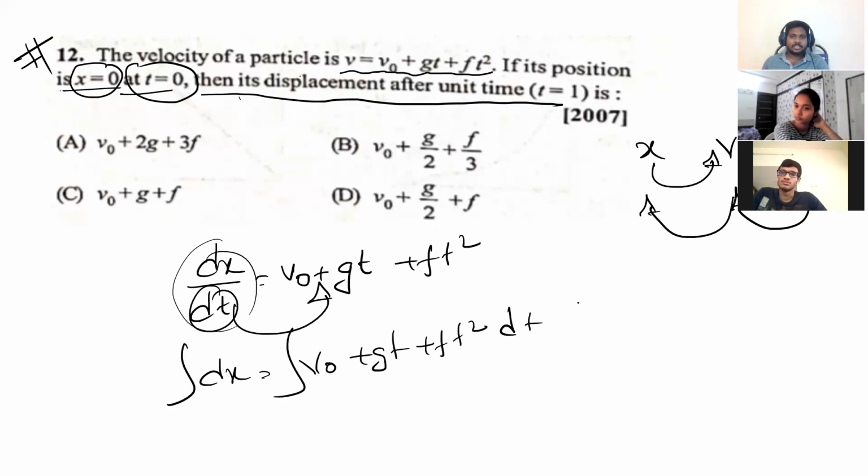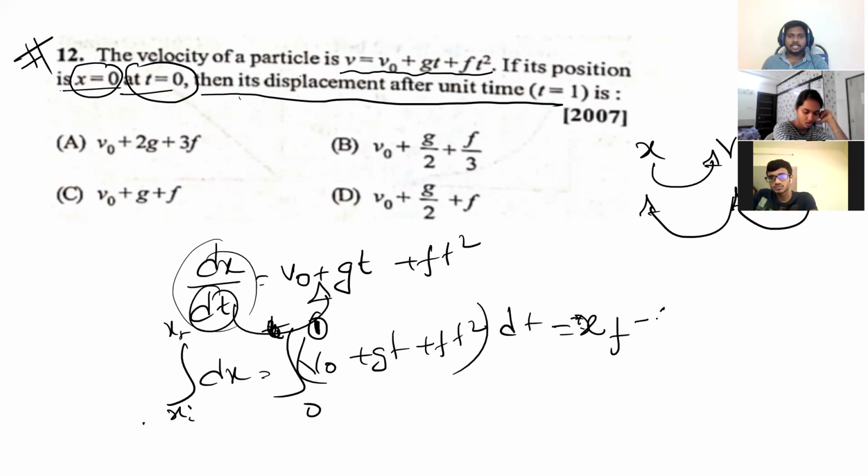Integration on both sides. Are you understanding? Then you get the integral of dx, x initial to x final, 0 to t. Initial time is 0 to general time t, and t equal to 1 second they have told, so you can substitute 1 in the final value. Dx integration is x, so x final minus x initial, where x initial is 0. This is quite important here. In examination, sometimes they might give you some x initial, because displacement is asked, you find x final minus x initial only.